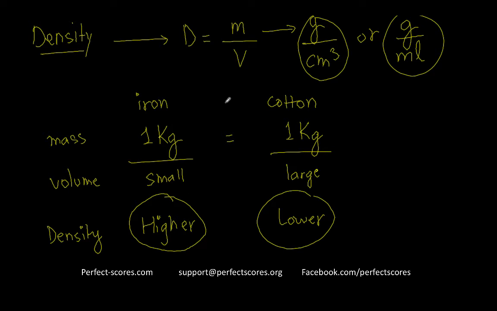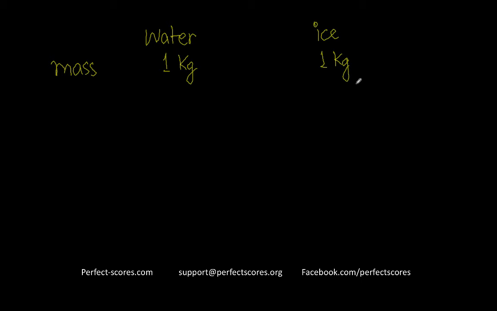Let's take another example. In case of density, we have two different forms of water. One is water as a liquid, one is ice. Let's take the same mass. Let's take 1 kilogram of water and 1 kilogram of ice. We're not removing or adding any weight. But there is one property that will be useful in this example, which is that ice expands. So whenever water is freezing and turning into ice, there is expansion that takes place.